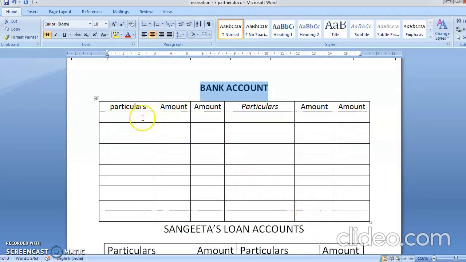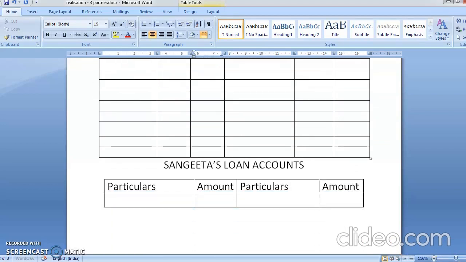So you're going to write here to balance brought down, the bank balance was 5,000. Sangeeta is a creditor, so the loan account will come here. So you'll write here by balance brought down. What was Sangeeta's amount? Sangeeta's loan amount was 1,20,000.